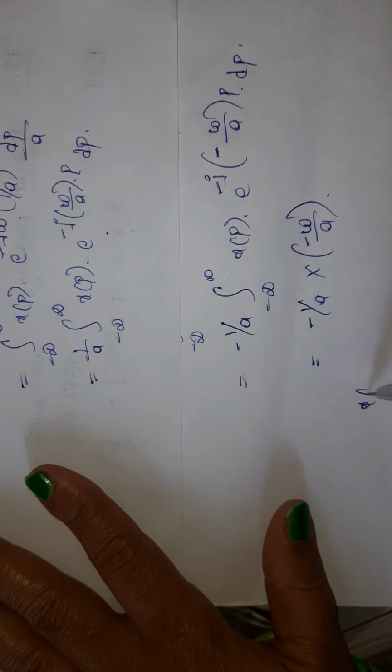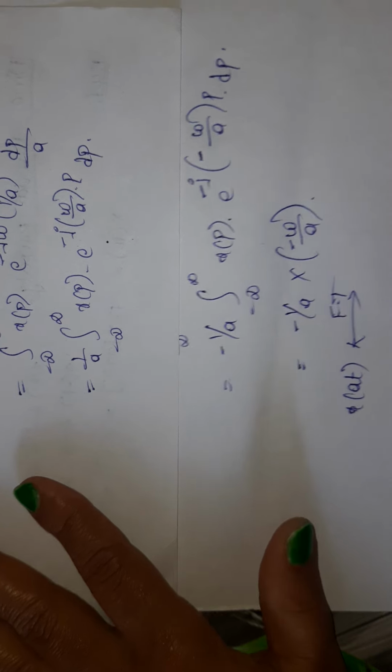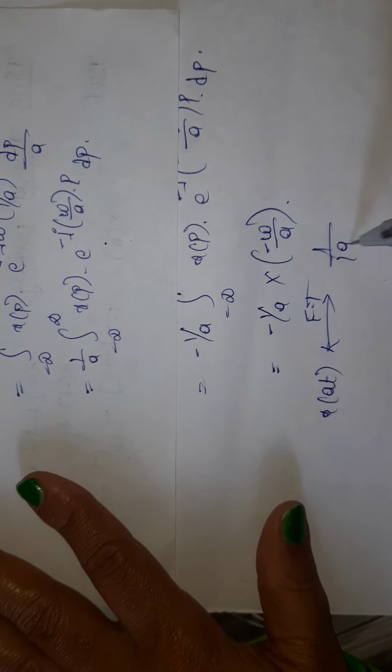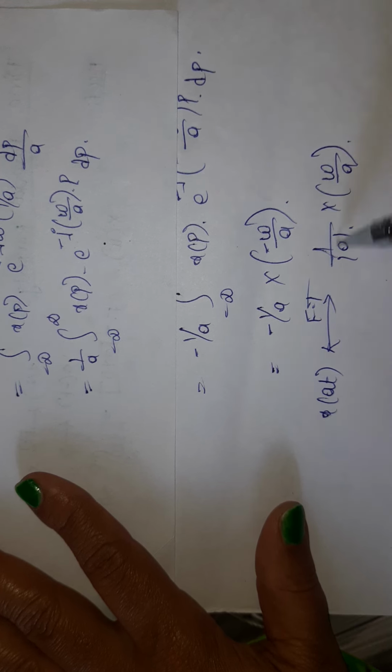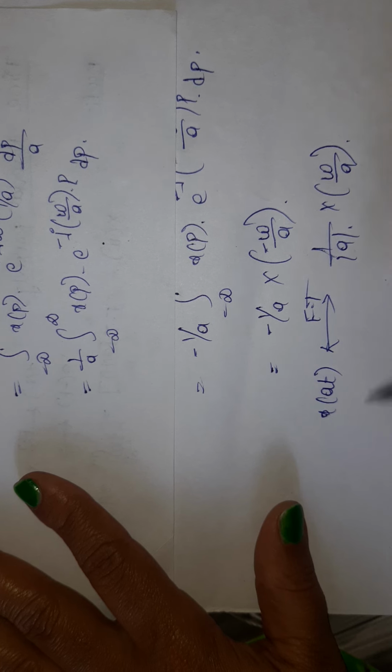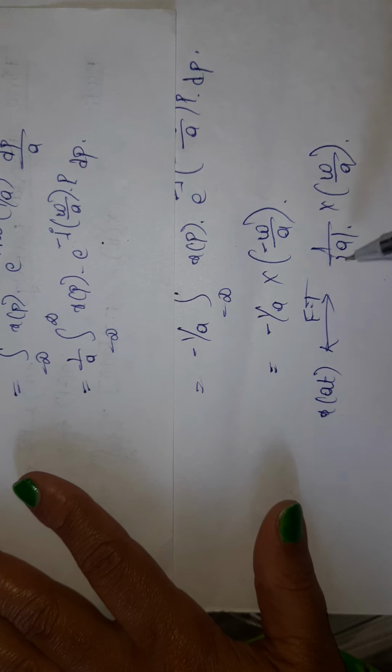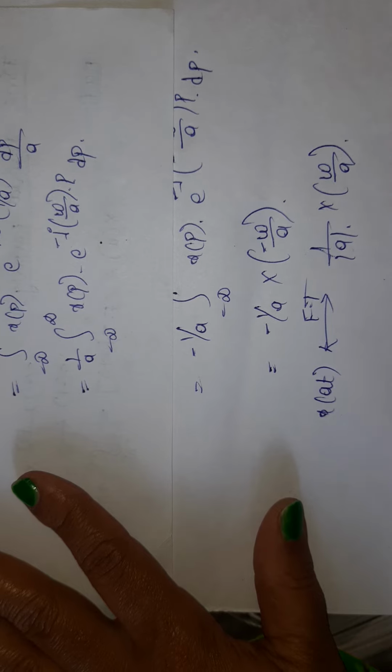So combinedly I can write that the Fourier transform of x of at is 1 by modulus of a into X of omega by a. When a is greater than 0, it is 1 by a X of omega by a. If a is less than 0, then it is 1 by minus a X of minus omega by a. So this is about the time scaling property.